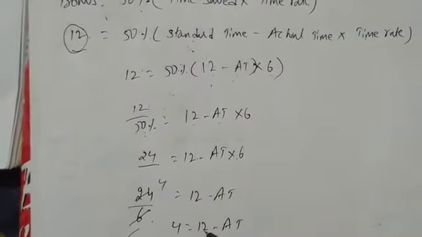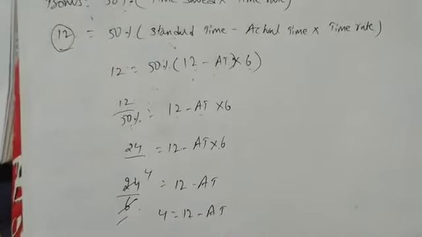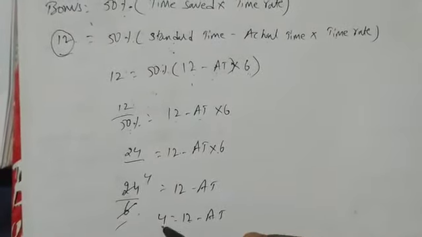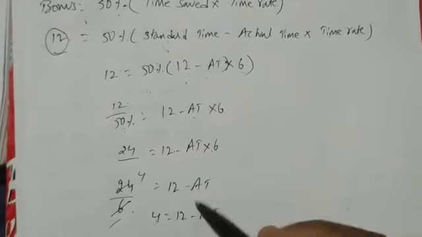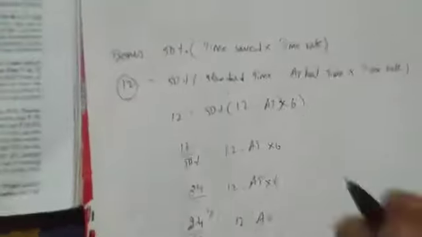So 4 equal to 12 minus 80. This 80 is minus, that's why I said in the LHS it became 80 plus, and 12 as it is plus 4, on the RHS it becomes minus, 8 equal to 8. So we got 8 equal to 8. Actual time we got.